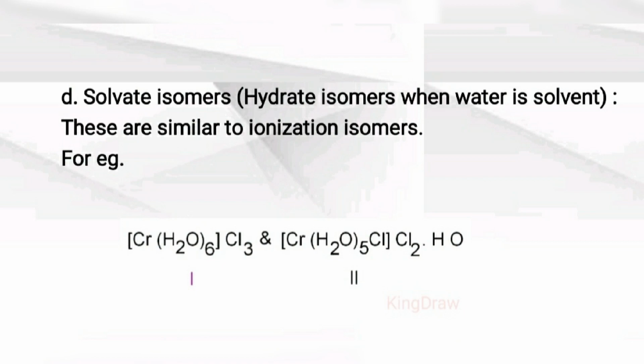Here in the first molecule 6 water molecules are present inside the sphere, but in the second example 5 water molecules are present inside, and 2 chlorines and 1 water molecule are present outside. Means here also there is an exchange between the coordination sphere and outside the coordination sphere. Such isomers are called solvent isomers.